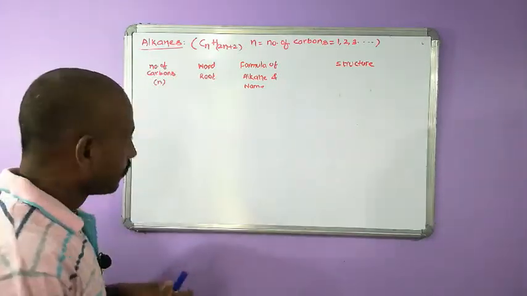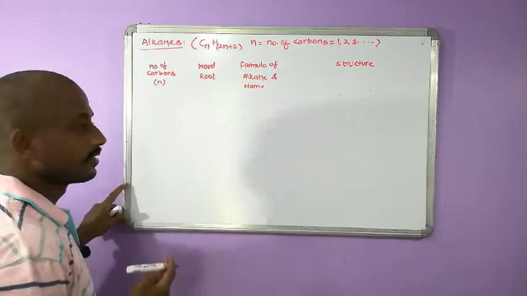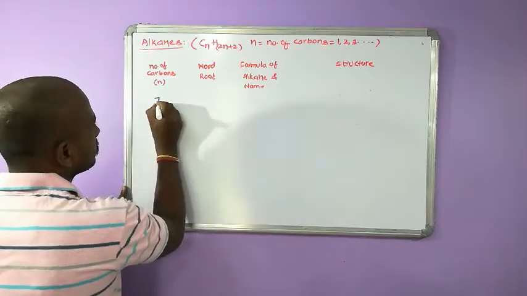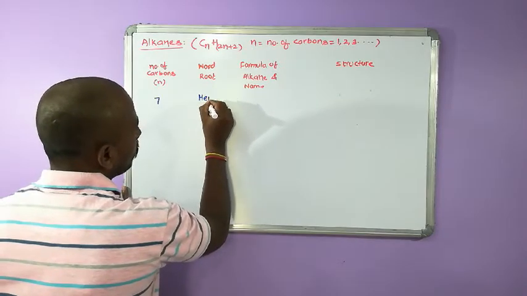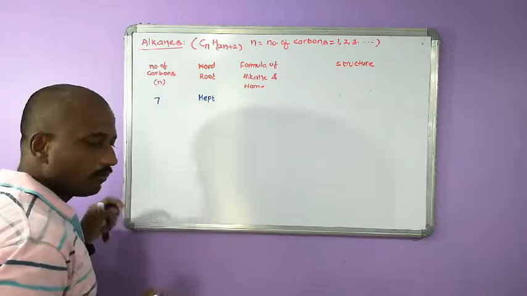Then how many carbons are we having? Next number of carbons is 7. Word root is heptane. You have to remember this word root.